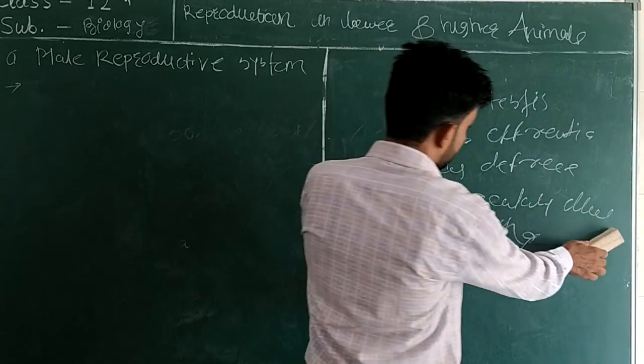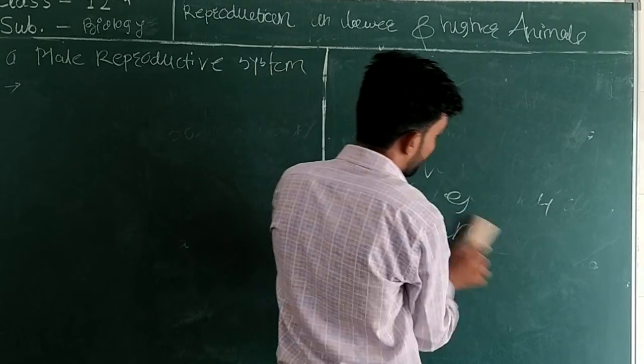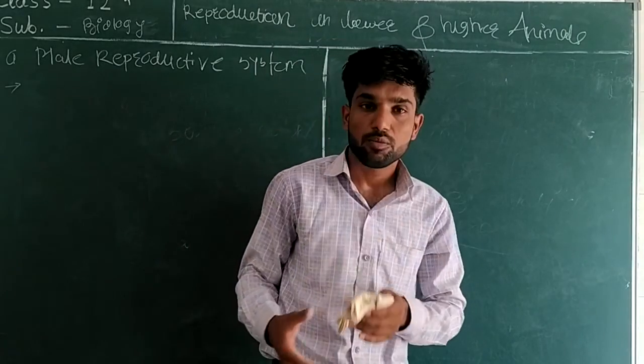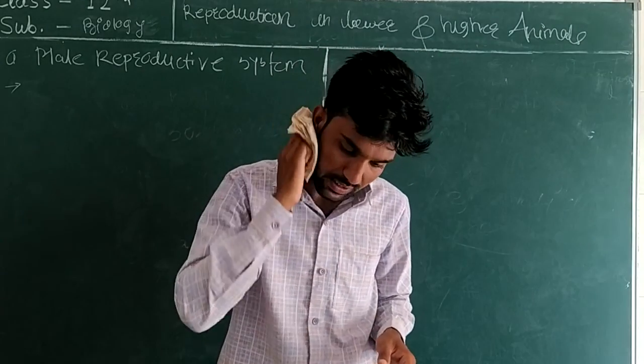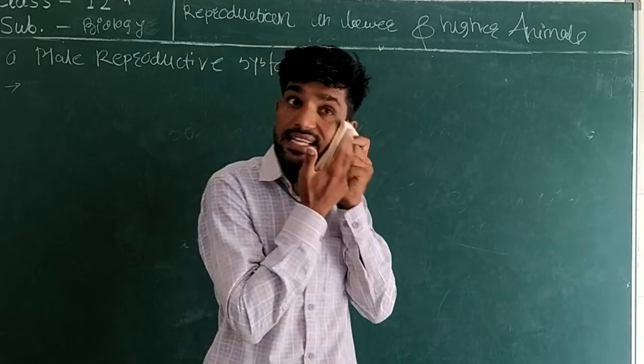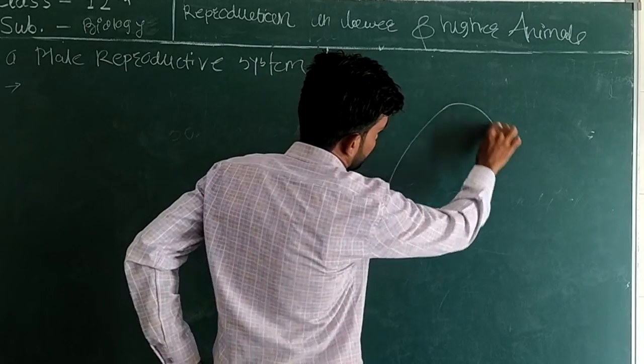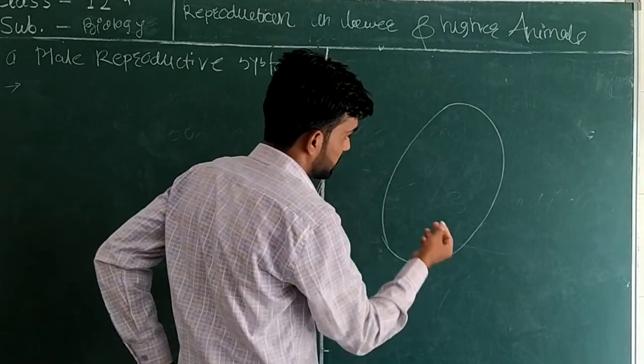Okay. So these structures are also shown in the diagram. You can see the diagram, because it is a very complicated diagram, so I am not drawing it here. Okay. Vas efferentia. What do they do? Your vas efferentia, this is your testis.